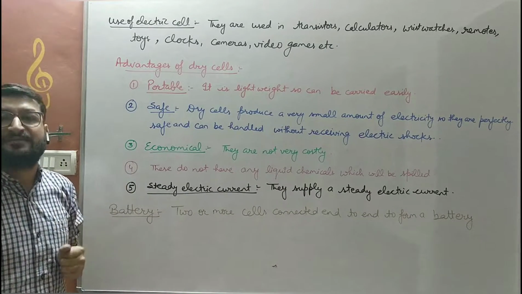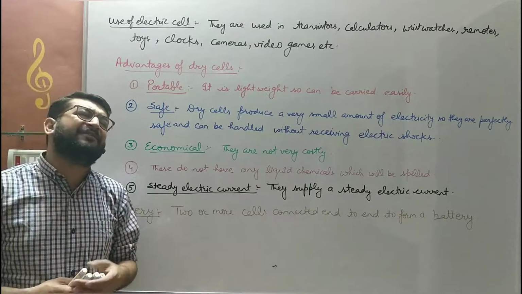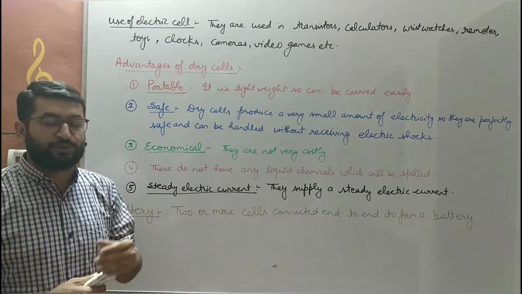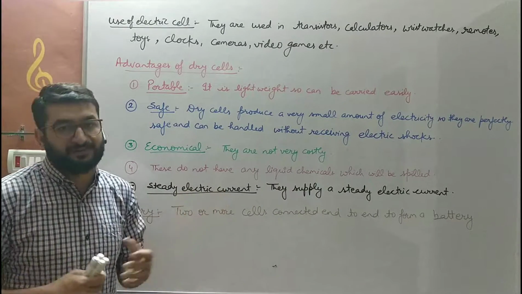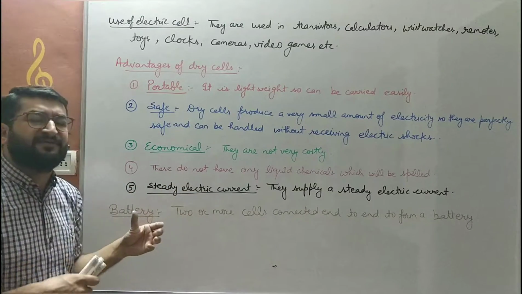Next, economical. Dry cells are not very costly, they are economical. Everybody can purchase them and use them. They are not a very costly thing that only rich people can afford. They are very economical, everybody can buy them and use them. We are using them, in fact.